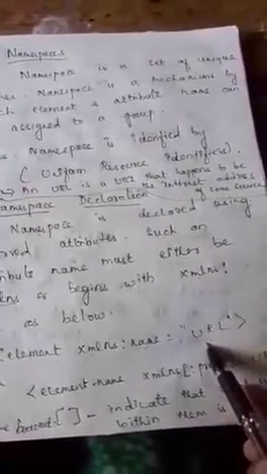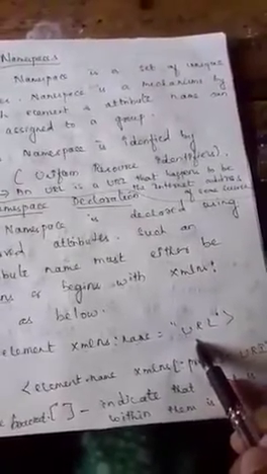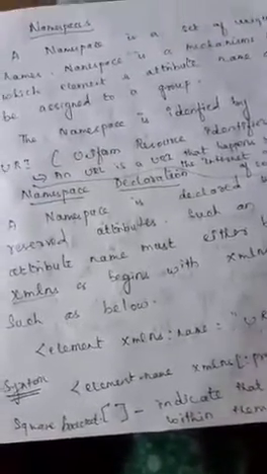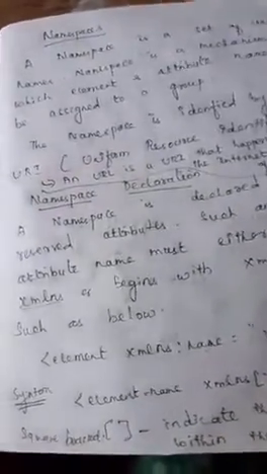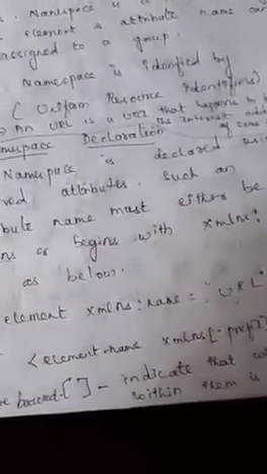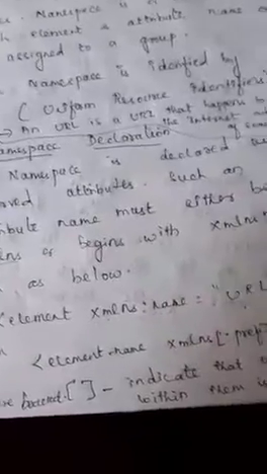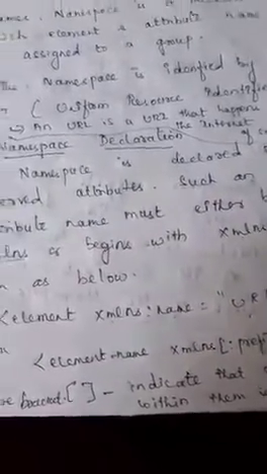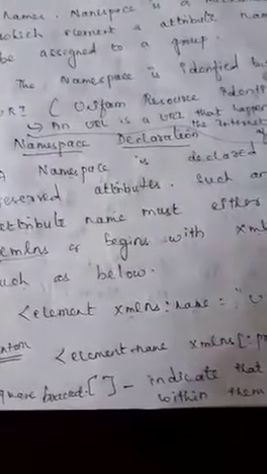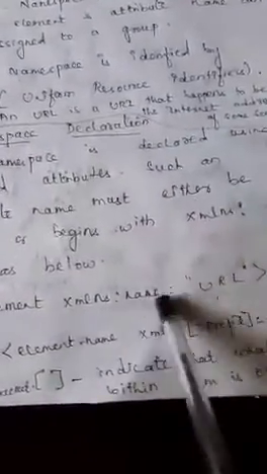URL means the internet address of some resource. Some resource means the content that is referenced by your program or in the XML document. In short, you can say a namespace is like built-in functions in C and other languages. You can include some library functions by using #include stdio.h, like that. Here you can give the namespaces.